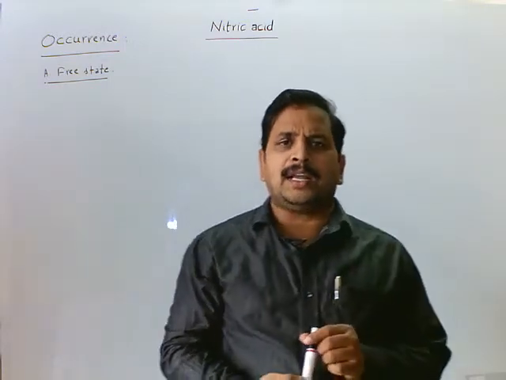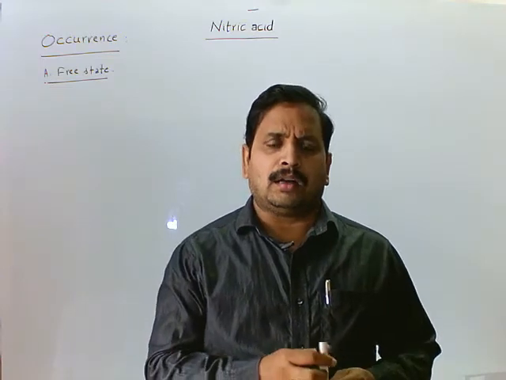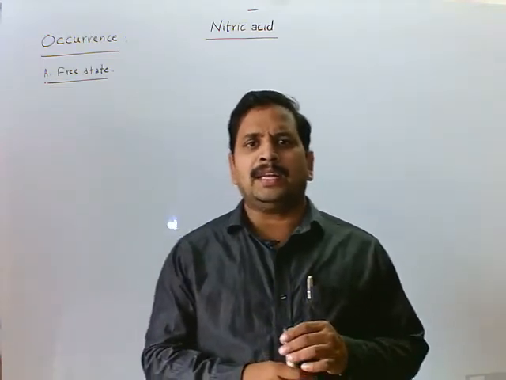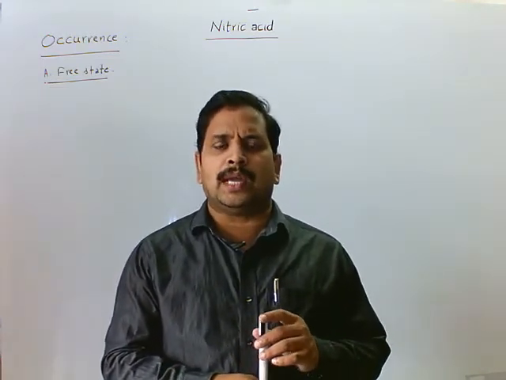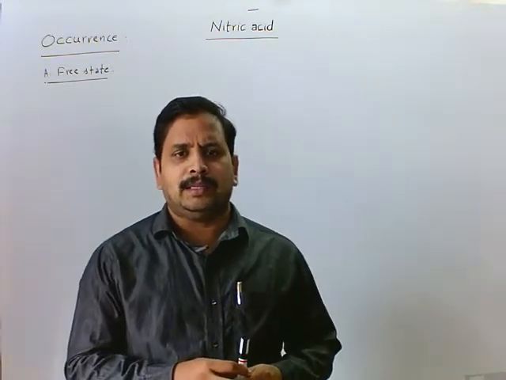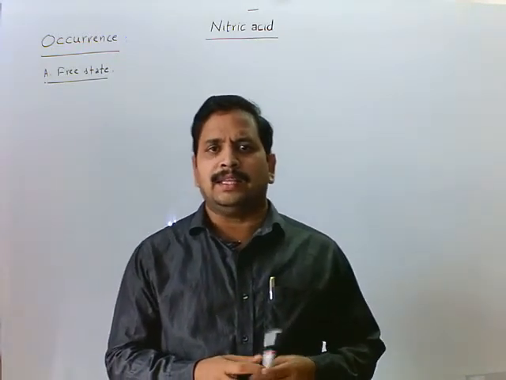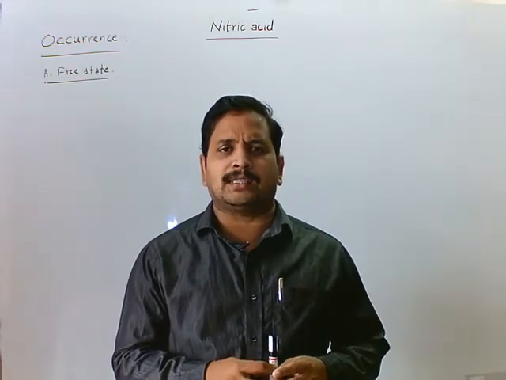We know air contains 78% nitrogen and 21% oxygen. During lightning discharge, these two gases react with each other to form nitric oxide. This nitric oxide is again oxidized in the presence of oxygen in air, forming nitrogen dioxide.